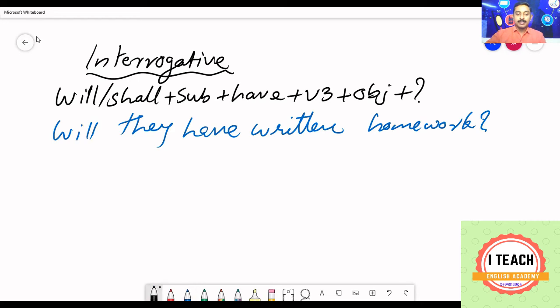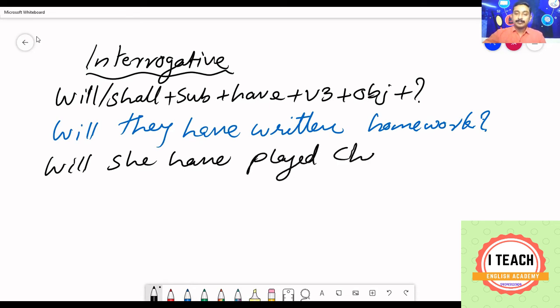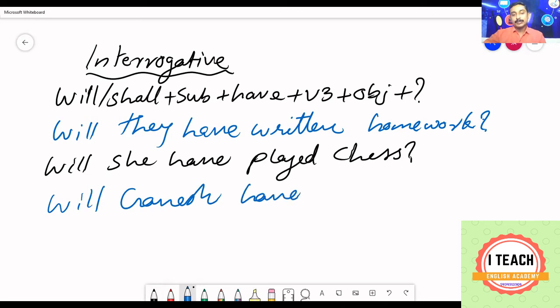Question mark. Or will she have played chess? Or will Ganesh have painted the wall? Will Ganesh have painted the wall? So in this manner, you create an interrogative sentence.